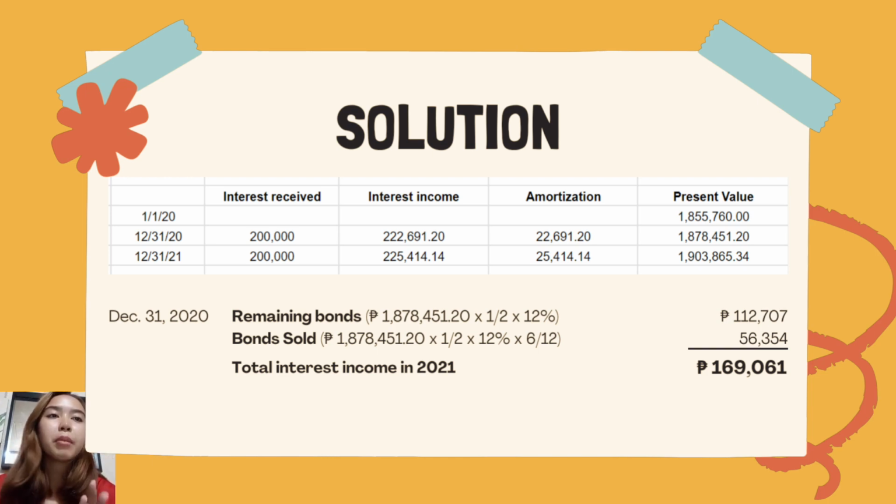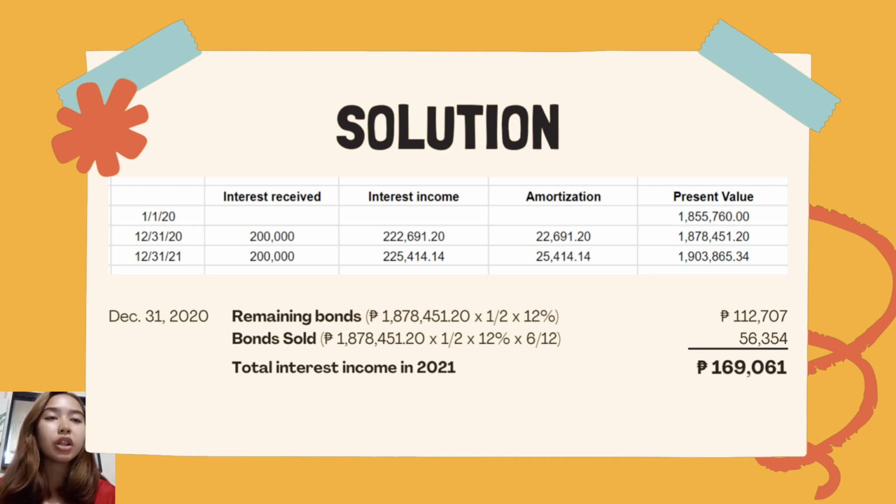So first, I made this table as a reference to show the present value on December 31, 2020, which will be used in computing the total interest income in 2021. So, first, the present value on January 1, 2020 was 1,855,760 pesos.